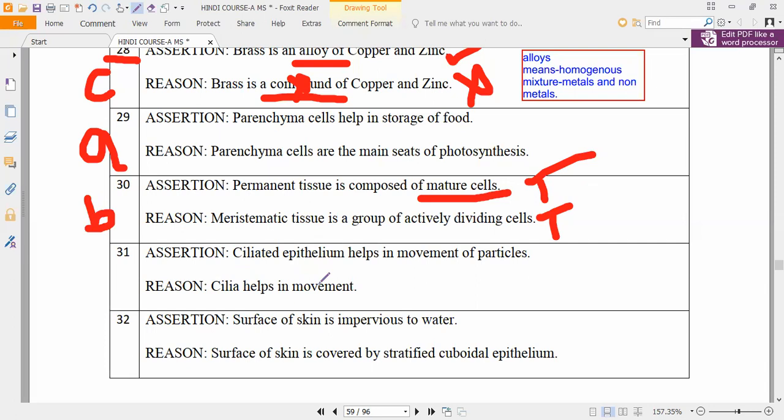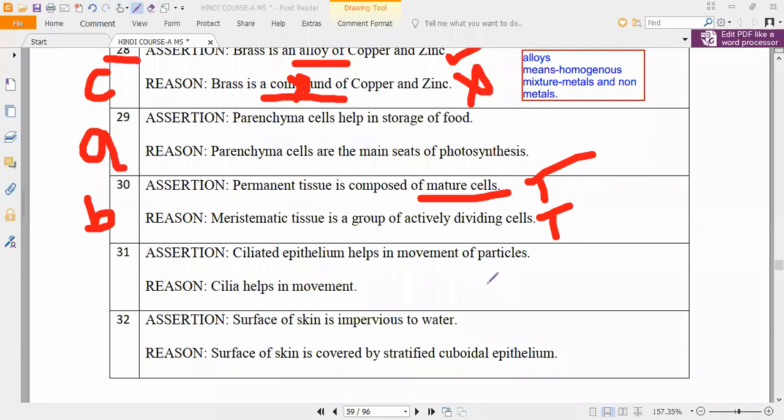Next, if it comes to reason and assertion, you will feel difficulty in reason and assertion. How many questions do we have to answer out of 60? We have to answer only 50 questions, correct? So at last, 50 questions. Most of the assertion reason questions you can choose under choice also, if you are doing the remaining questions perfectly. So be very careful and answer.